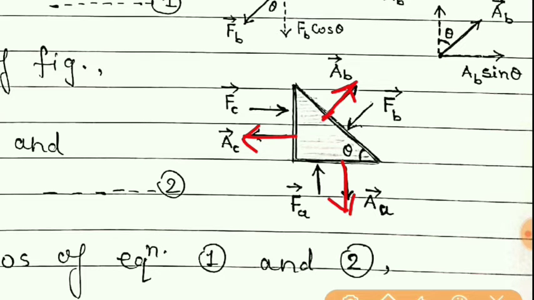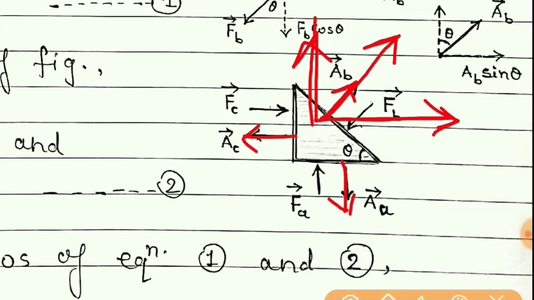And so for this area vector, if we take two components, one towards positive x direction and one towards positive y direction, the angle made here is theta. That we can show geometrically, that if this angle is theta, then this angle must also be theta.